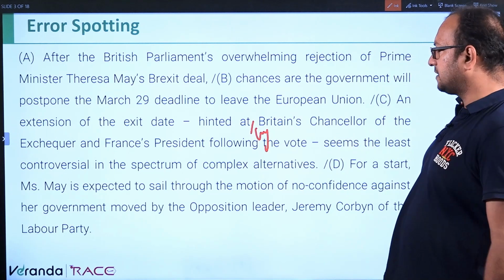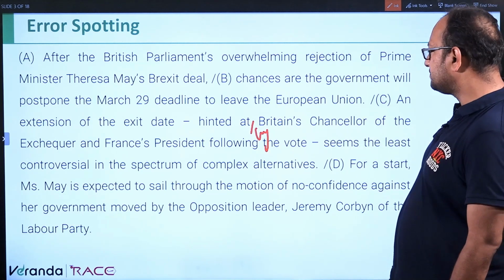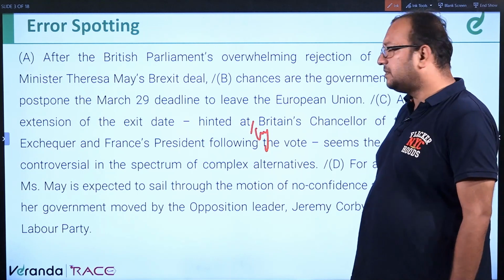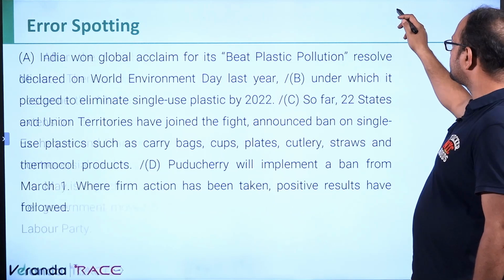Seems the least controversial in the spectrum of complex alternatives. So it should be by, because the agent is the Britain's Chancellor.